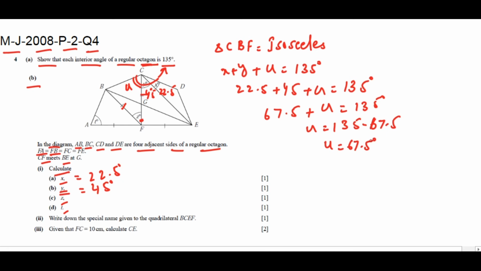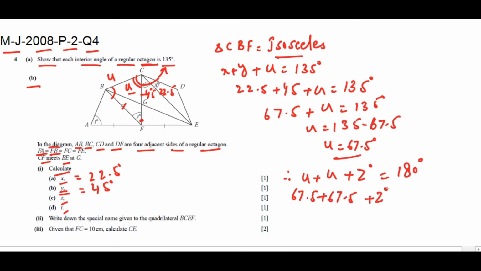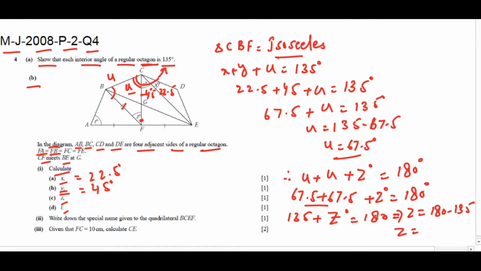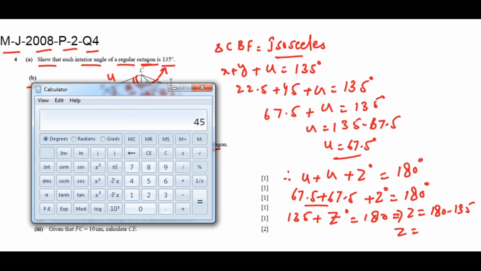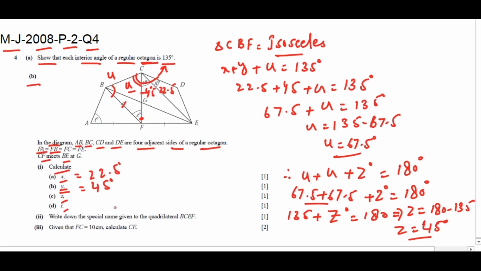Therefore, in isosceles triangle CBF, u plus z is equal to 180. 67.5 plus 67.5 plus z is equal to 180. 135 plus z is equal to 180. Z is equal to 180 minus 135. So z is equal to 45 degrees. So the value of z is equal to 45 degrees.